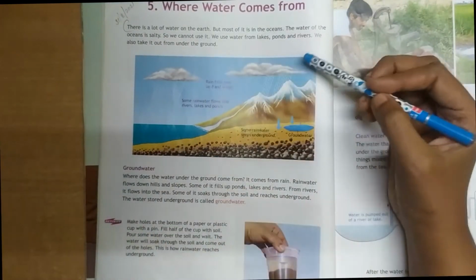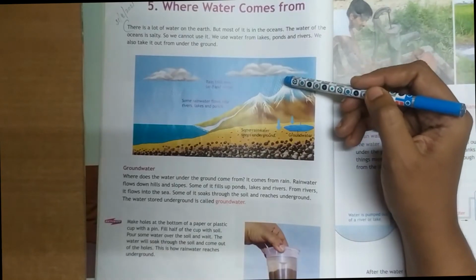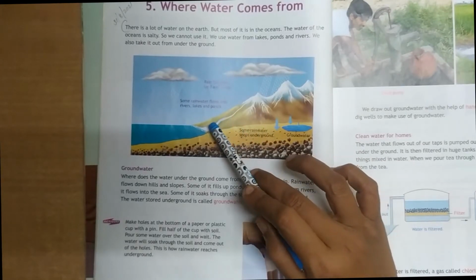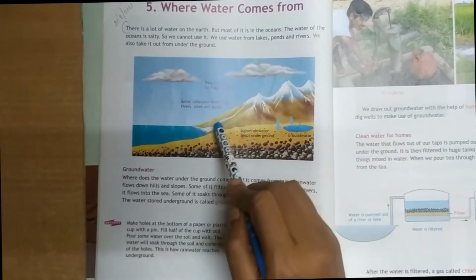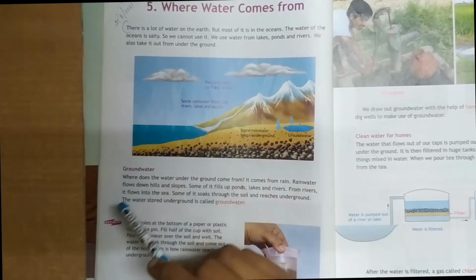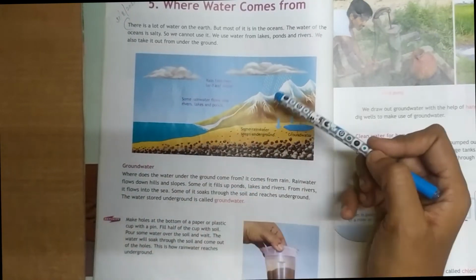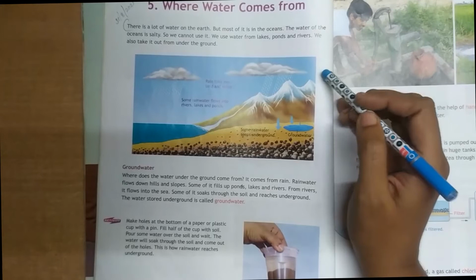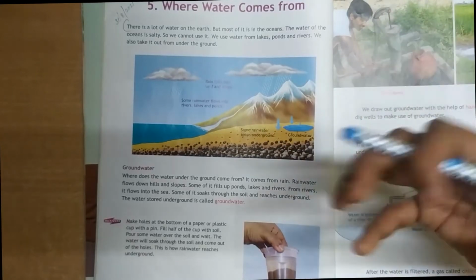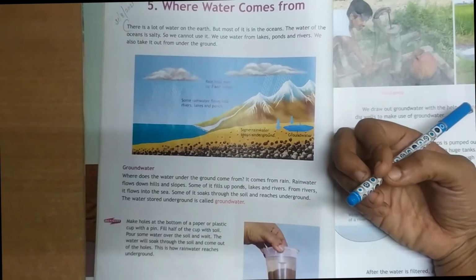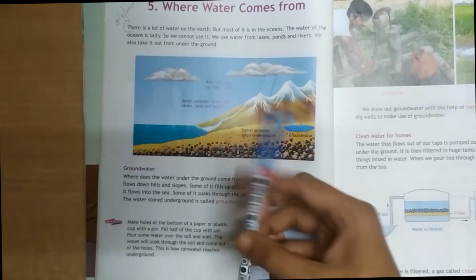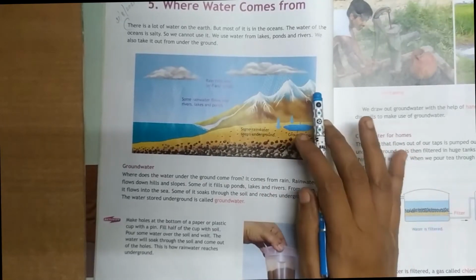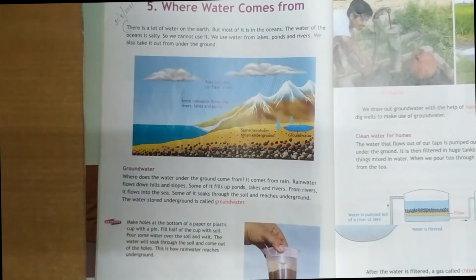When the rain falls, the rainwater flows down the hills and slopes. Some of it fills up the ponds, lakes and rivers, and from rivers it flows into the sea. And some water soaks through the soil. It goes into the ground and reaches the underground, and the water stored underground is called the groundwater. This is about the groundwater.